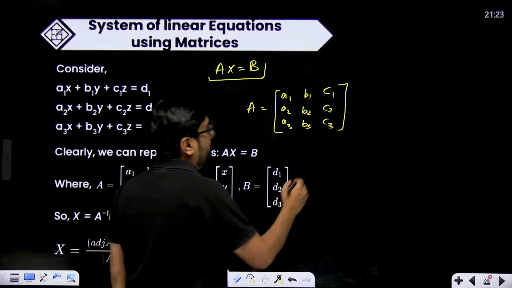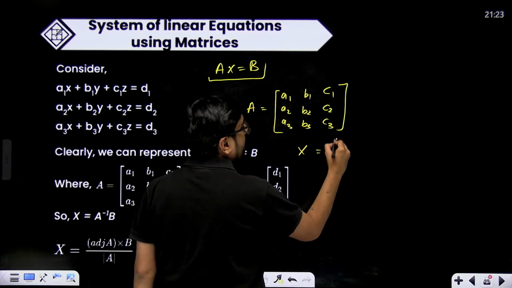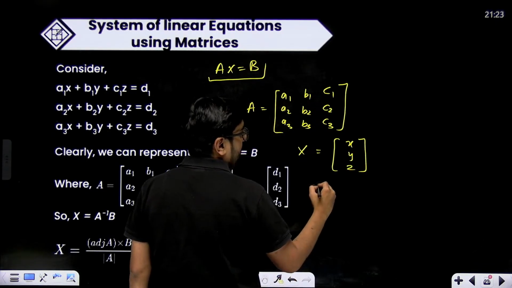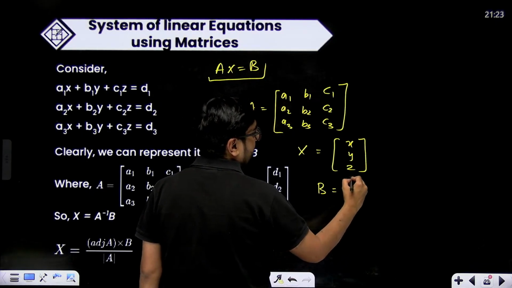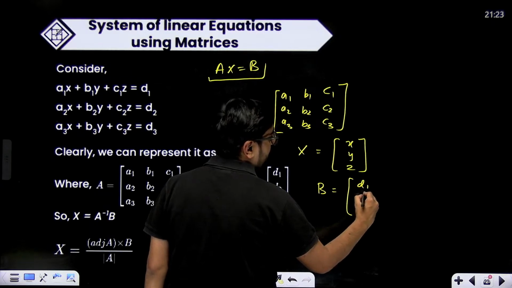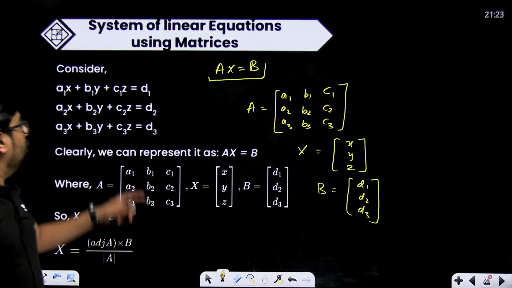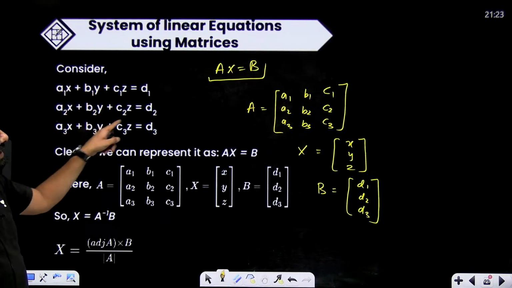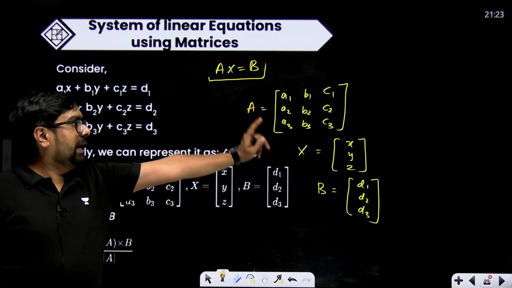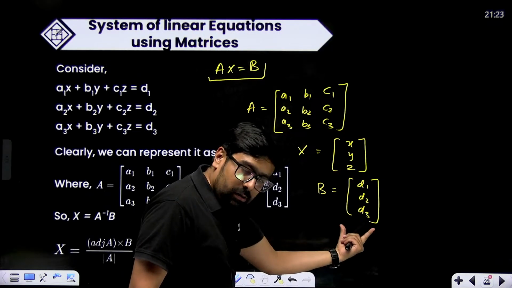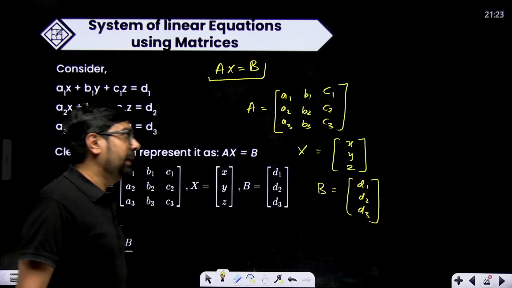This will be A. X will be a column matrix of the 3 variables X, Y, Z. And B will be the matrix of constants D1, D2, D3. Coefficients matrix will be A. Variable column matrix will be X and constant column matrix will be B.